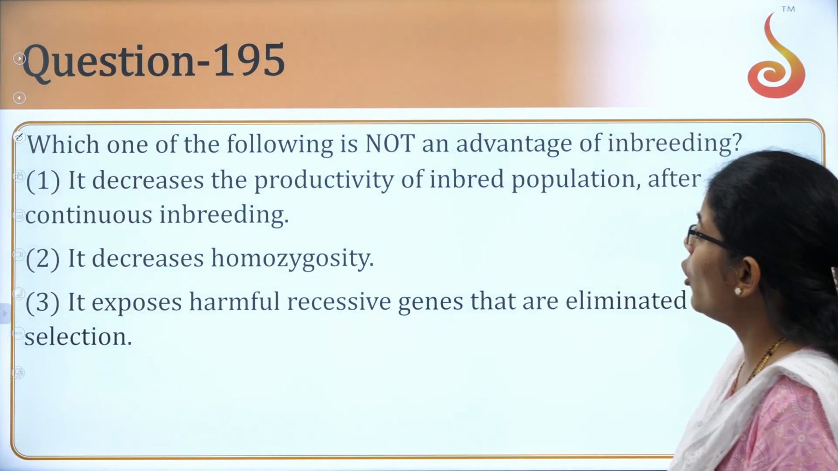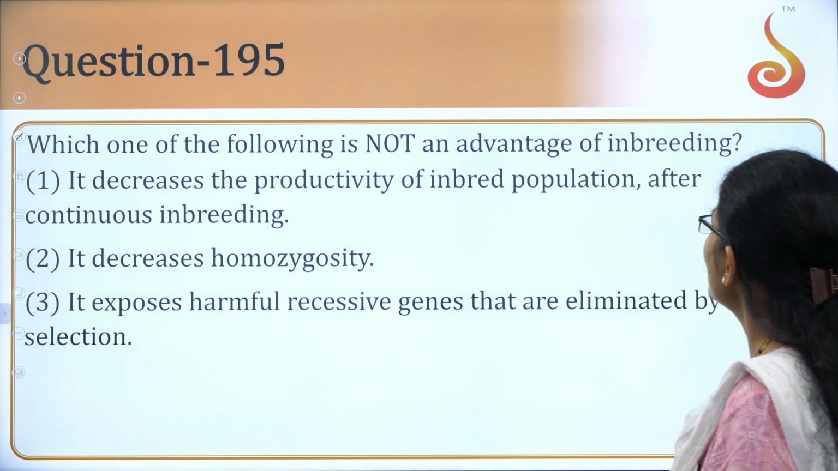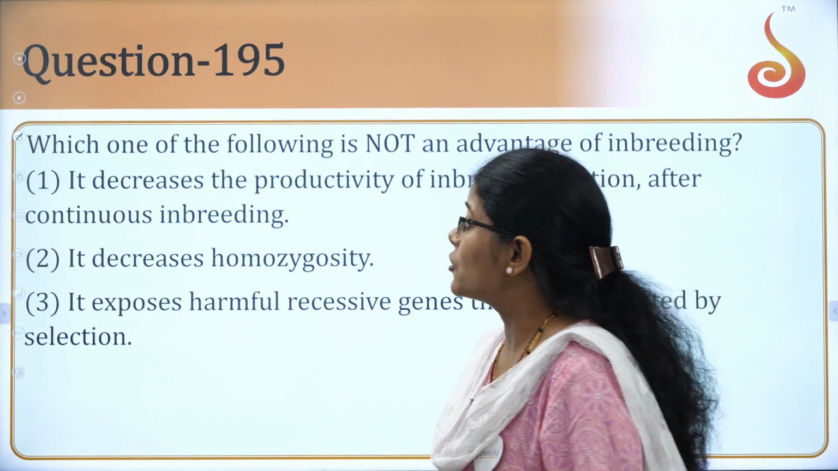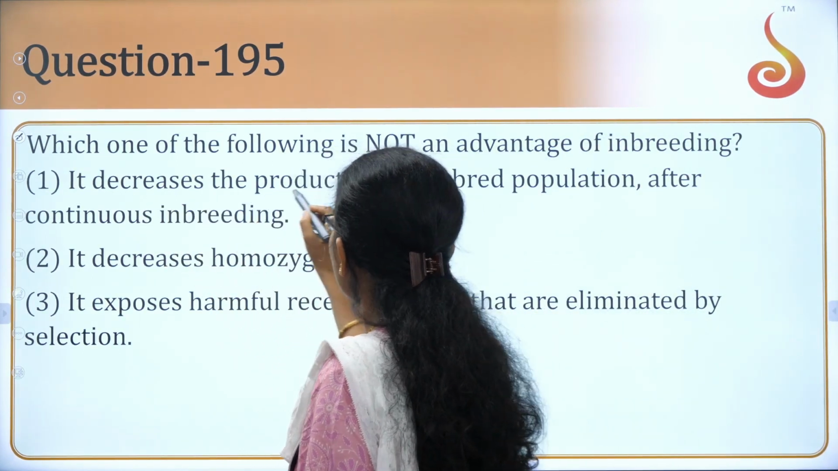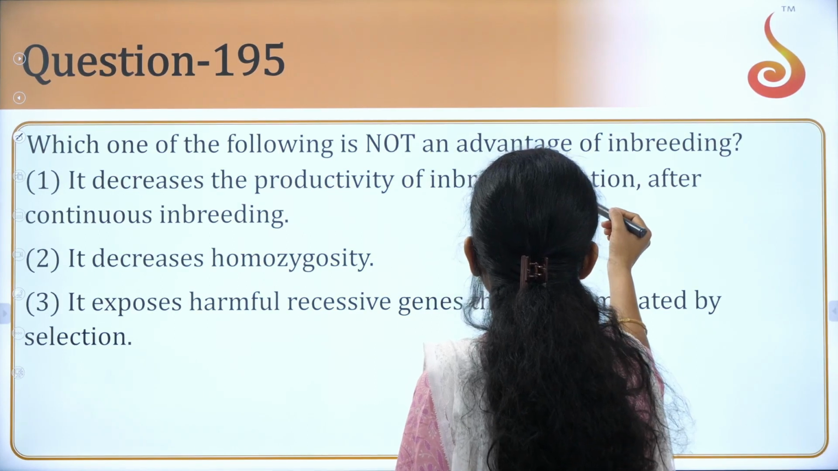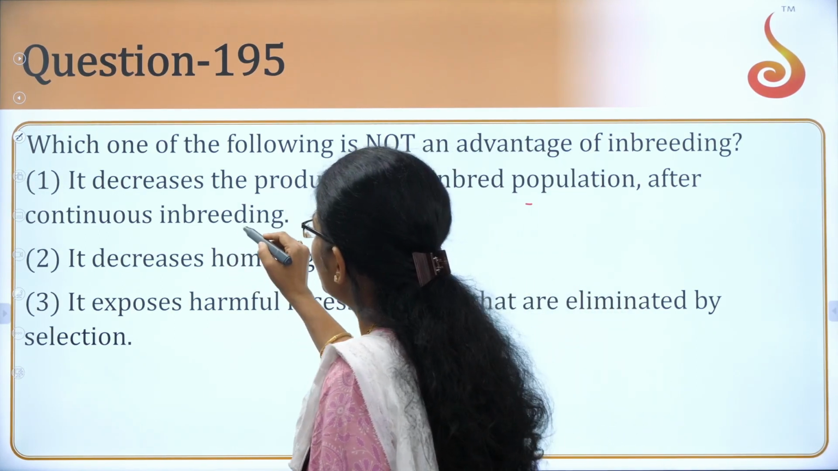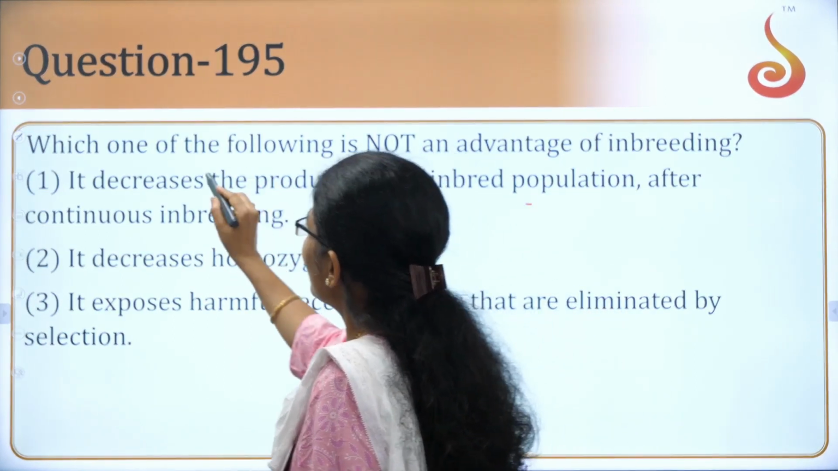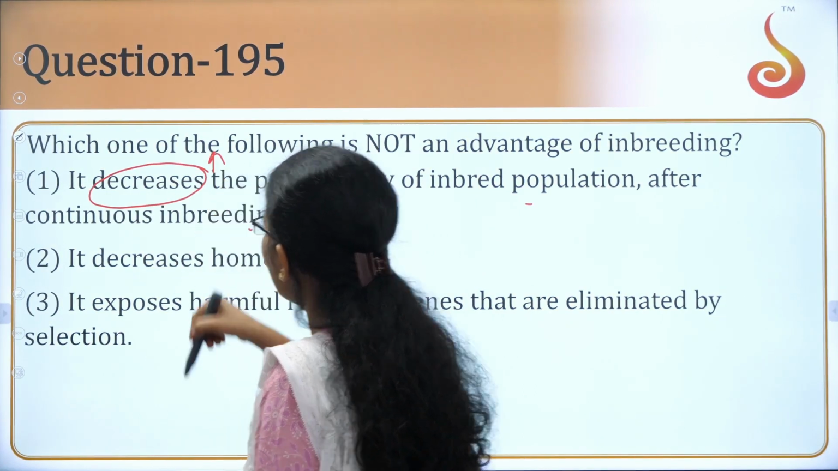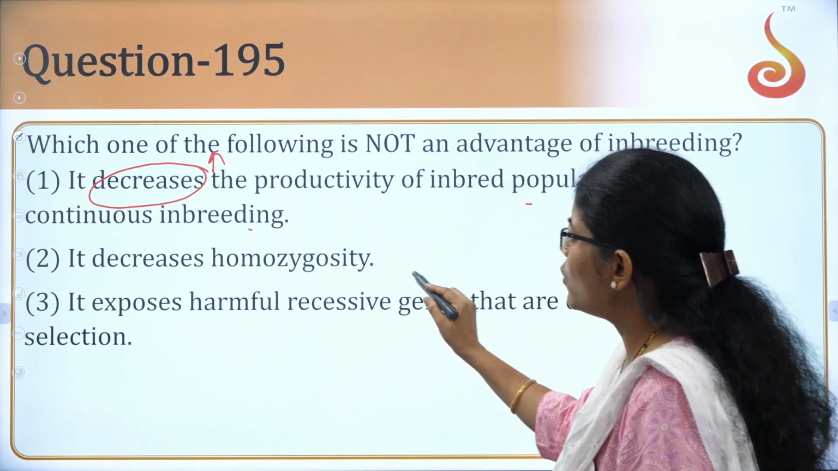Which one of the following is not an advantage of inbreeding? Not an advantage. It decreases the productivity of an inbred population after continuous inbreeding. Actually, it will increase, right? So the answer here should be increase. It decreases homozygosity.